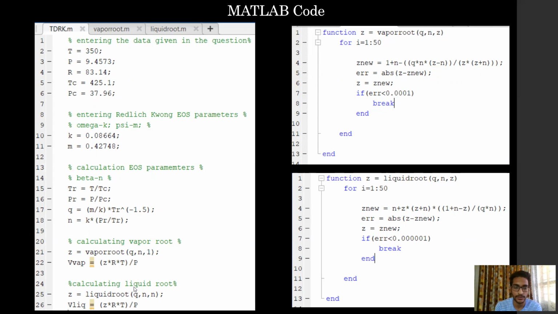Similarly, we also create a function to calculate the Z value for the liquid root. But here the difference is that the initial guess value is beta, denoted here as N. And here we break out of the loop if the error is less than 10 power minus 6.